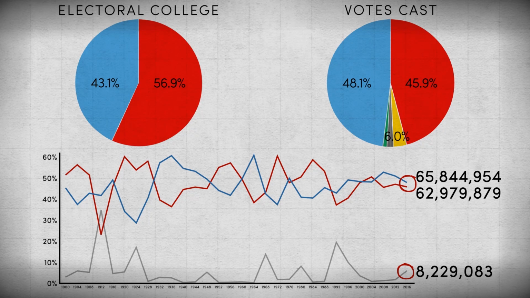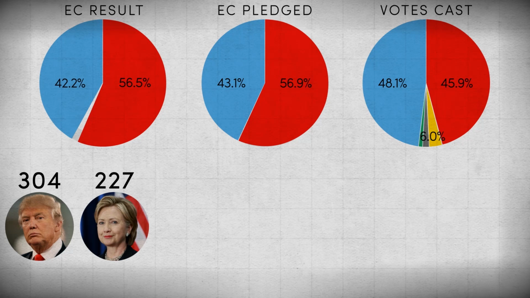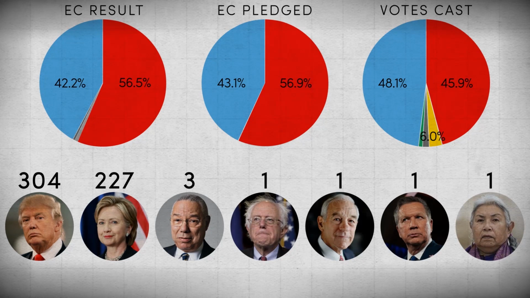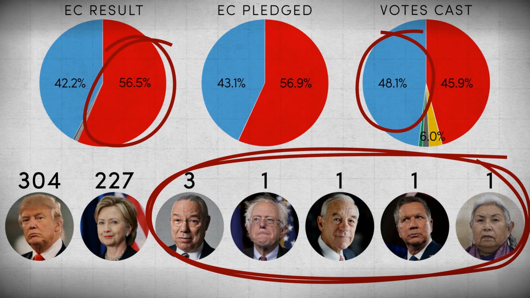On December 19th, the Electoral College voted, and the result was 304 for Trump, 227 for Clinton, 3 for Colin Powell, and 1 vote each for Bernie Sanders, Ron Paul, John Kasich, and Native American activist Faith Spotted Eagle. Such erratic outcomes and the large disparity between what people vote for and what they get have led to renewed criticism of the system and calls by some for reform.